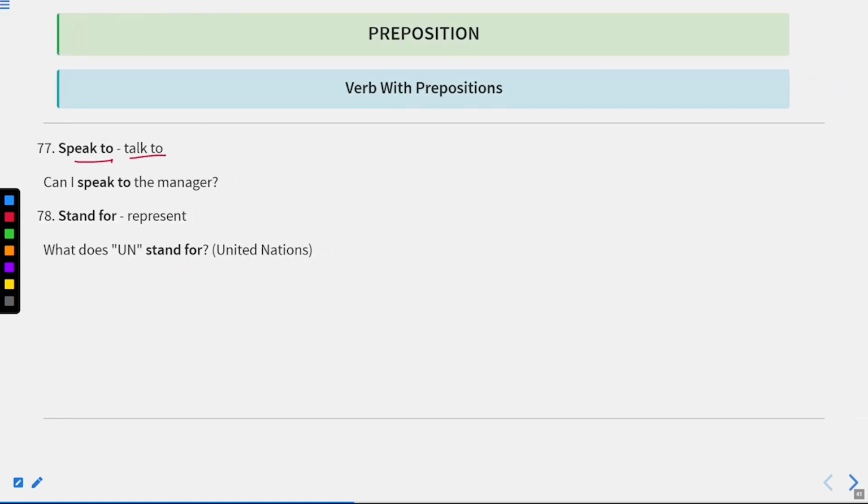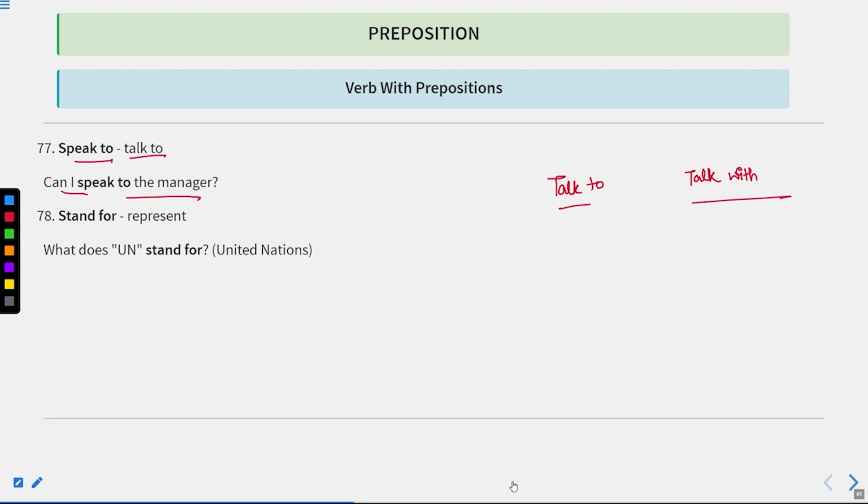Speak to means talk to. Can I speak to the manager? It means can I talk to the manager? Now there are two things. One is talk to and another is talk with. So we have two phrases, talk to and talk with. Well, there is a difference between these two. What is the difference between these two?